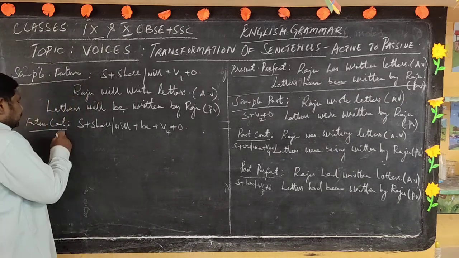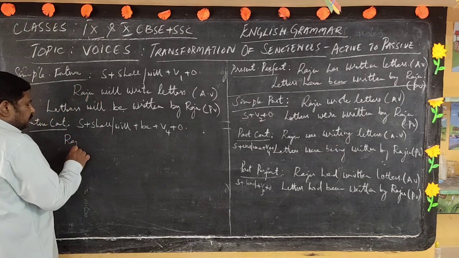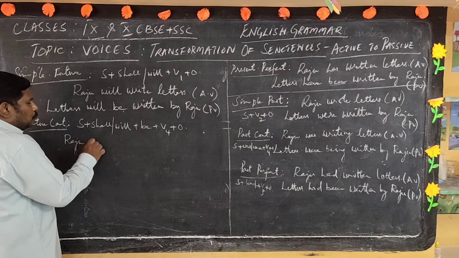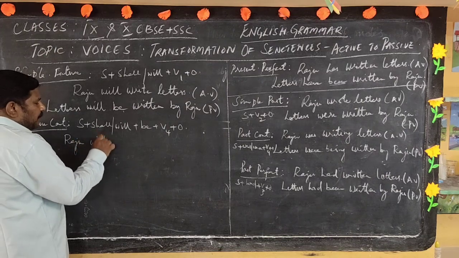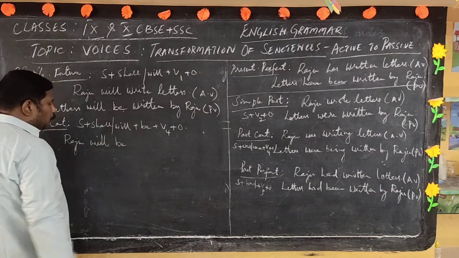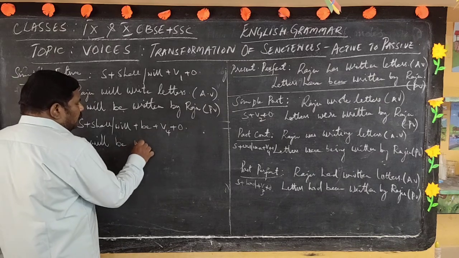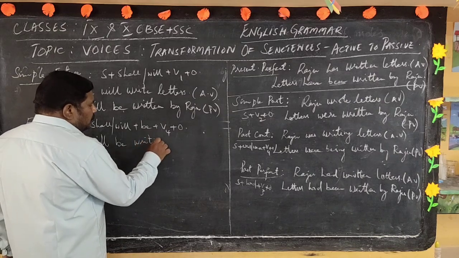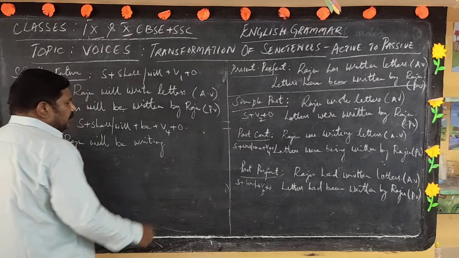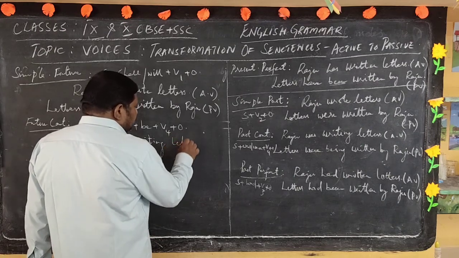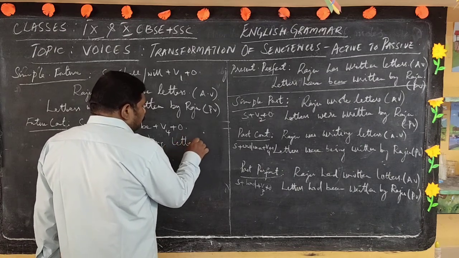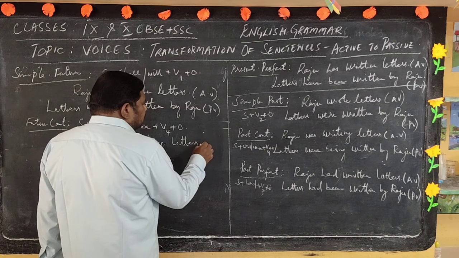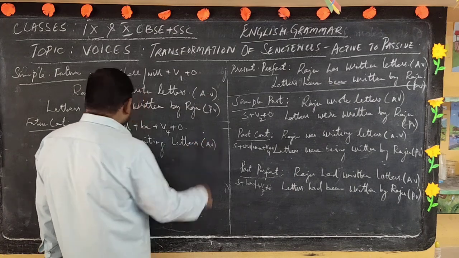Let me compose the same sentence. Raju will be writing letters, which is an active sentence.